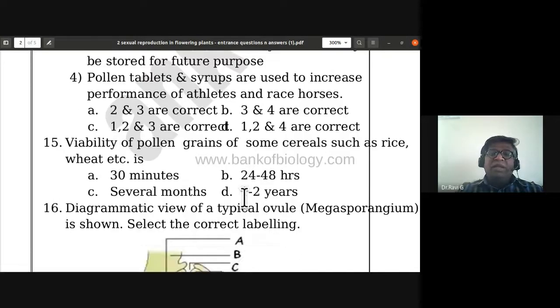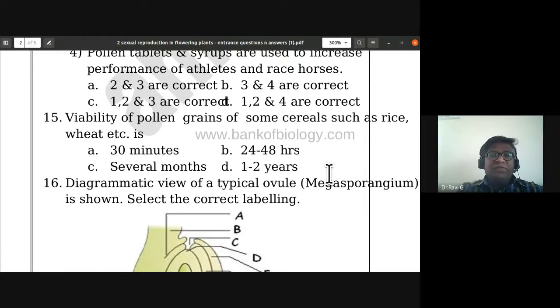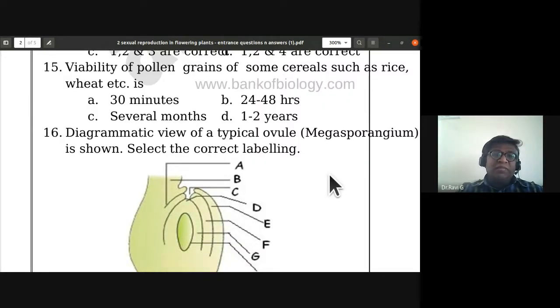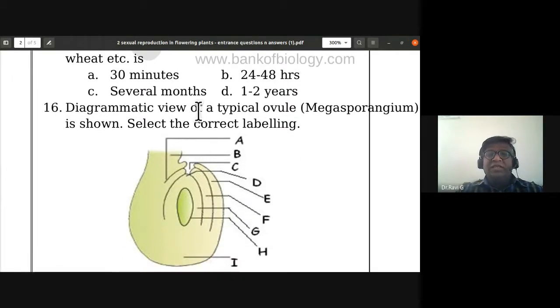The 15th one: viability of pollen grains of some cereals such as rice, wheat, etc. Options: 30 minutes, 24 to 48 hours, several months, 1 to 2 years. 30 minutes is the viability of pollen grains of cereals like wheat and rice.